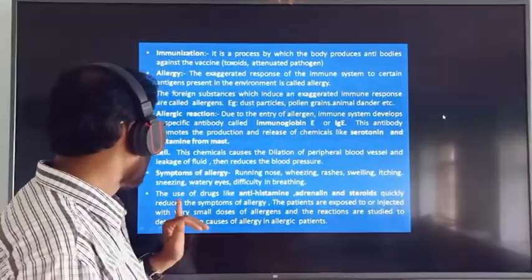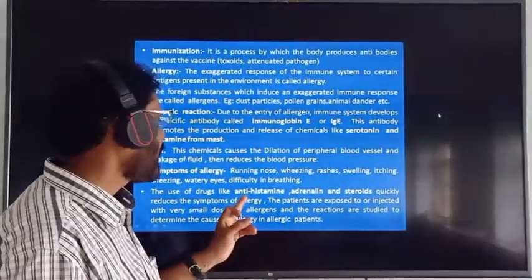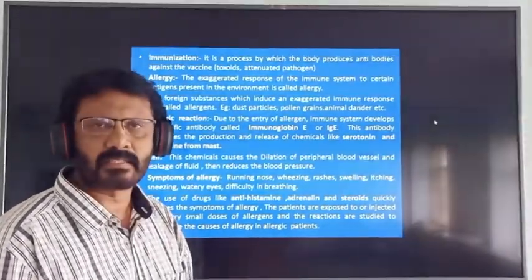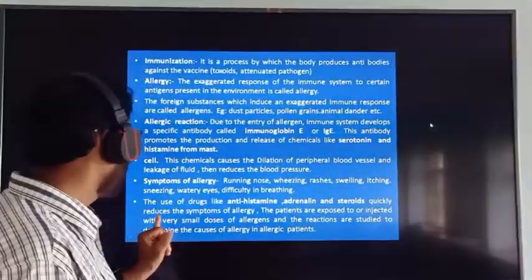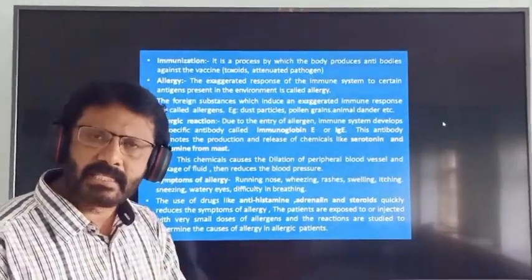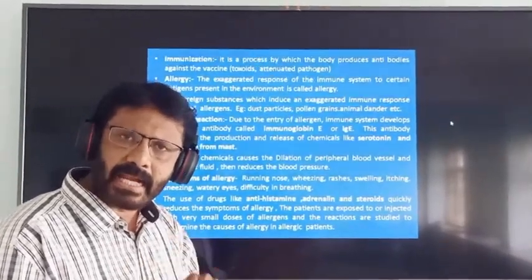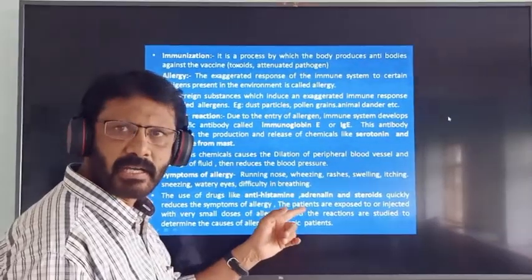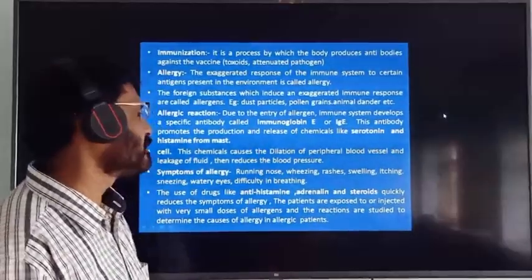The use of certain drugs like antihistamine, adrenaline and steroid quickly reduces the symptoms of allergy. Allergy can be effectively treated by using anti-allergic drugs like antihistamine, adrenaline and steroid.